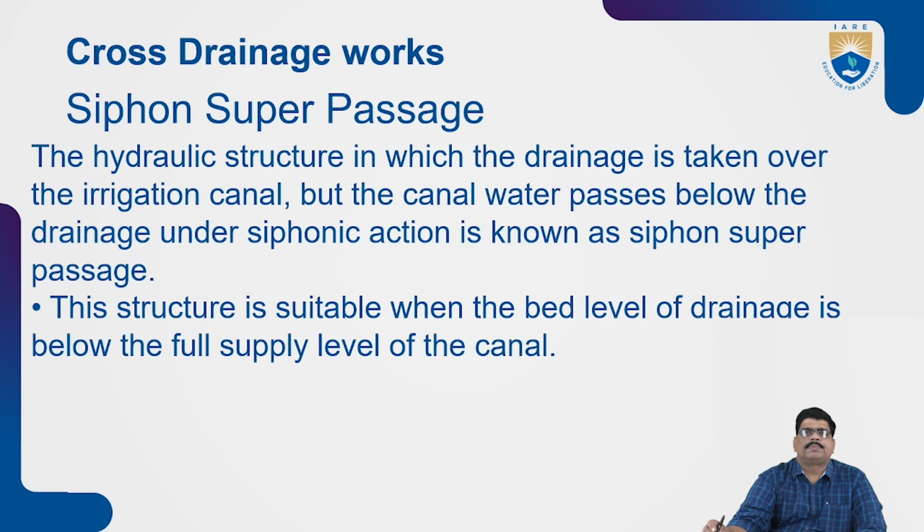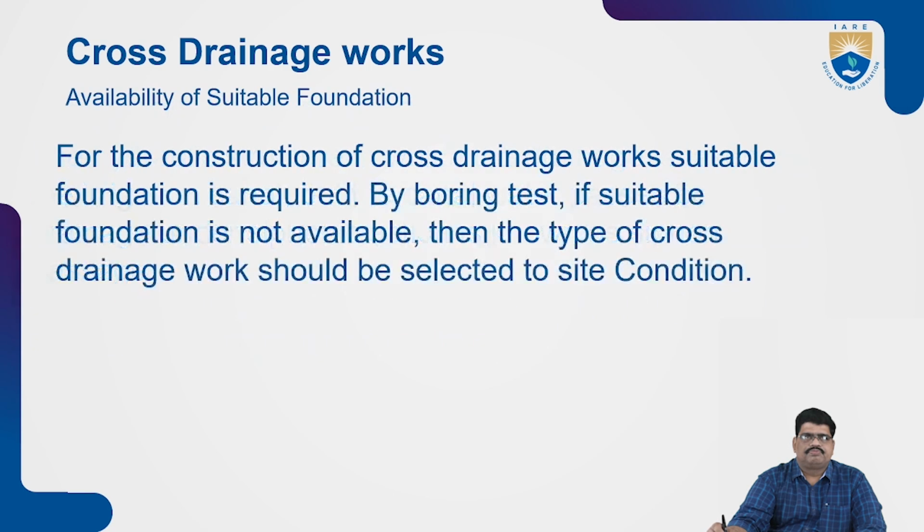Next, siphon super passage. Siphon aqueduct is already seen. Here see the siphon super passage. In the siphon super passage, what happens? It is the hydraulic structure in which the drainage is taken over the canal, but the canal water passes below the drainage under siphonic action as usual, as we discussed previously. That is called siphon super passage. This structure is suitable when the bed level of the drainage is below the water supply level of the canal. Below the water supply level of the canal, we call it the siphon super passage.